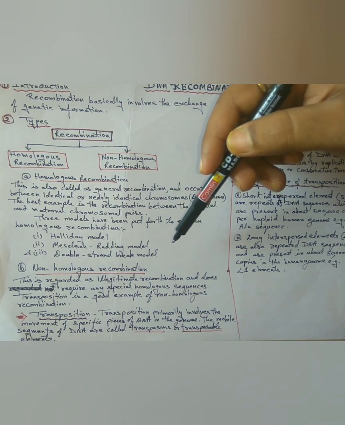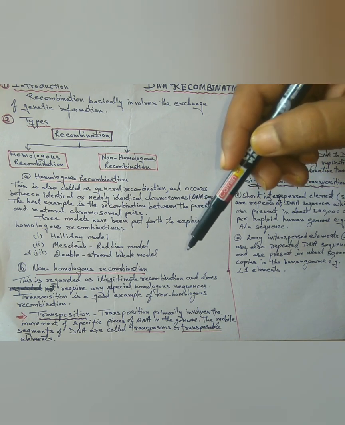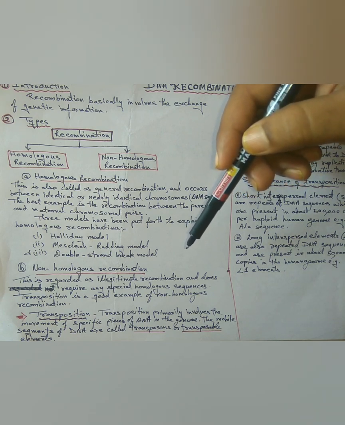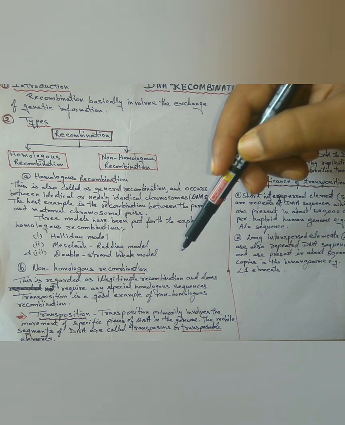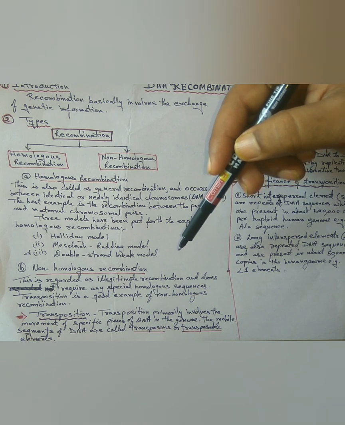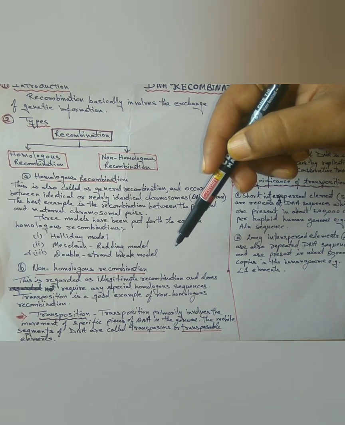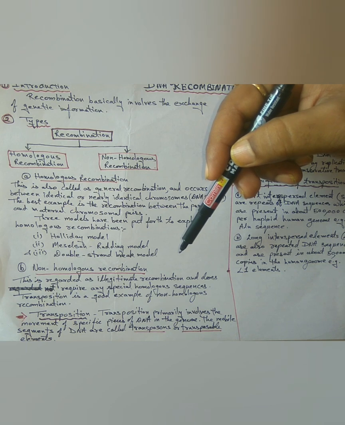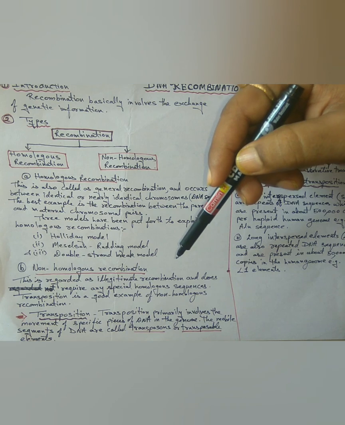Next, the Meselson-Radding model. The Meselson-Radding modification explains the way in which the two double-stranded molecules interact at the beginning of the process to produce the heteroduplex. In the Holliday model, the two molecules line up with one another and single-stranded nicks appear at equivalent positions in each helix. This produces free single-stranded ends that could be exchanged, resulting in the heteroduplex, but it does not explain how the nicks occurred at precisely the same position on each molecule.